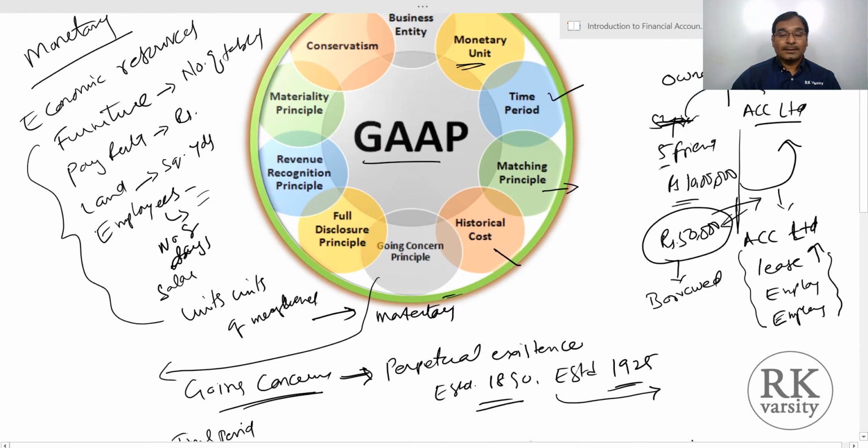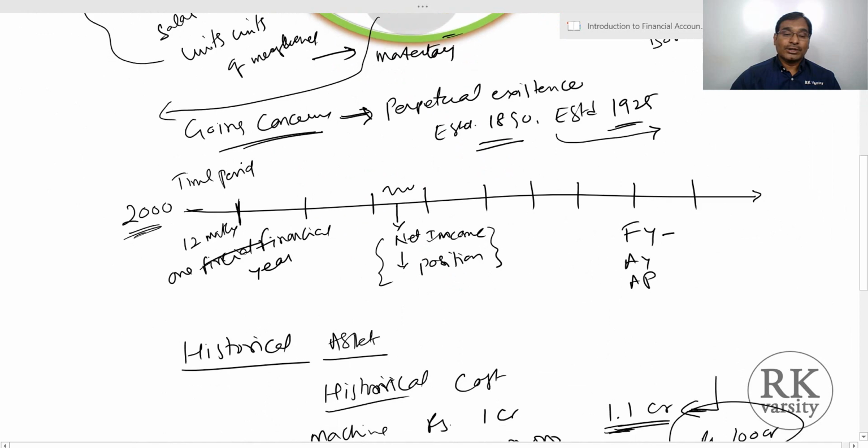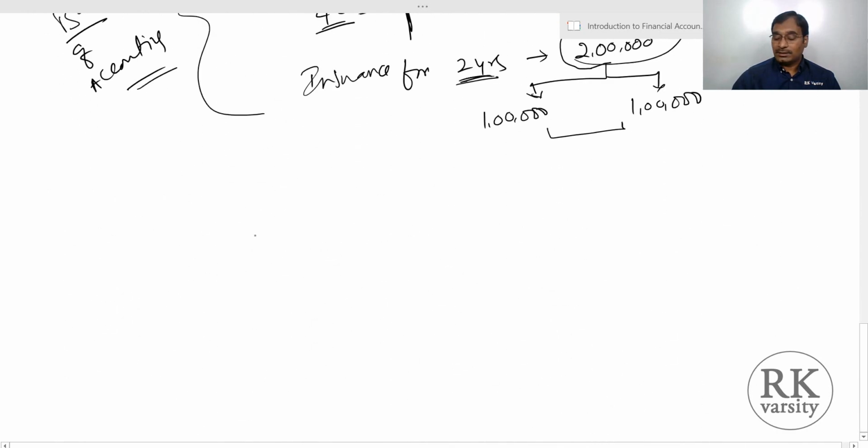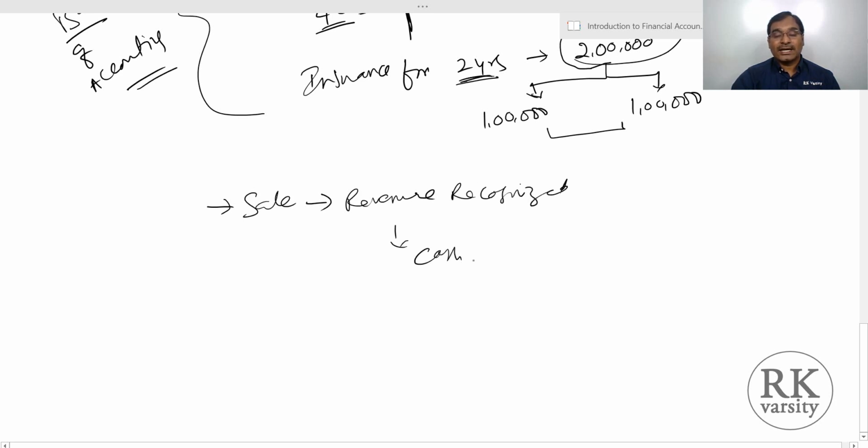Then comes your revenue recognition. Here, when we are talking about revenue recognition, we have to see that the revenue earned during that period needs to be considered into accounts. That means whenever a sale is made, a revenue is recognized, irrespective of whether you receive cash or not.